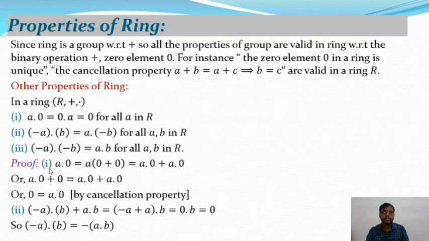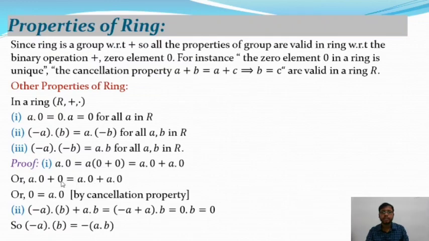So here is the proof of the following properties. I will start with the proof of the first property, a dot 0. We consider a dot 0, and we can write it as a dot 0 plus 0, since you know that 0 equals 0 plus 0. So a dot 0 equals a into 0 plus 0. Now applying the distribution property, we get a dot 0 plus a dot 0.